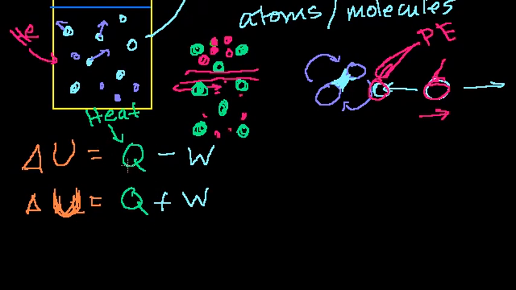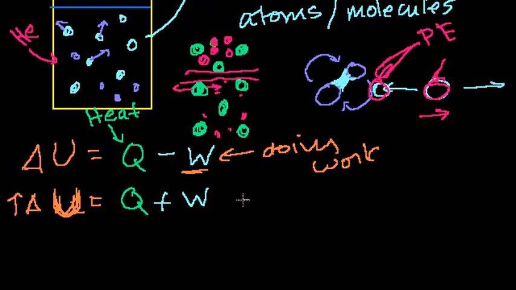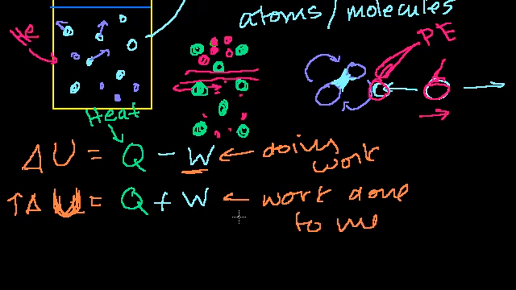But if you think about it, if I'm doing work, I lose energy. I have transferred the energy to someone else. So this is doing work. Likewise, if someone is giving me heat, that is increasing my energy. At least to me, these are reasonably intuitive definitions. Now, if my energy is going up, either heat is added, or work is being done to me, or energy is being transferred into my system. And I'll give a lot more examples of what exactly that means in the next video.